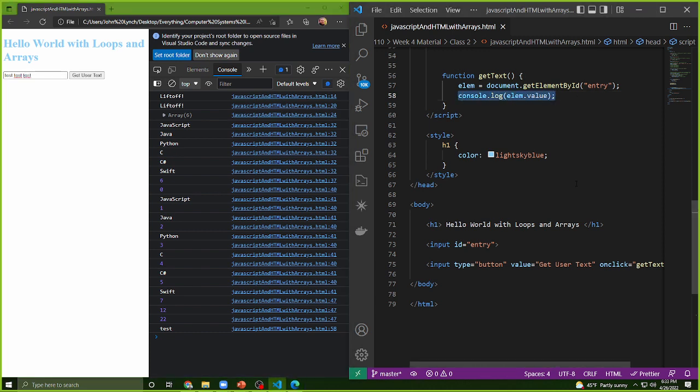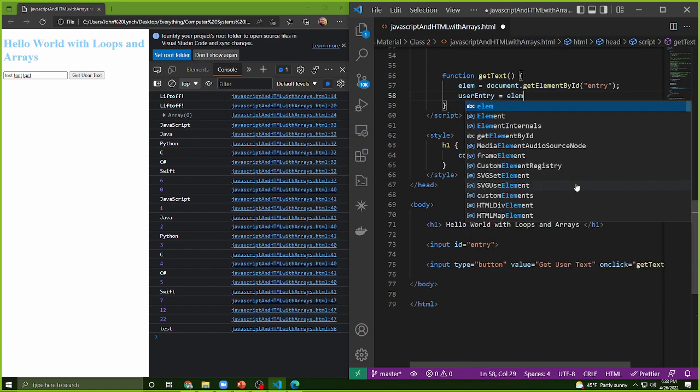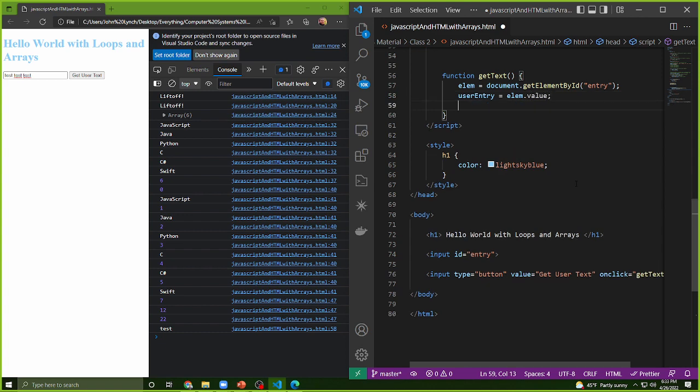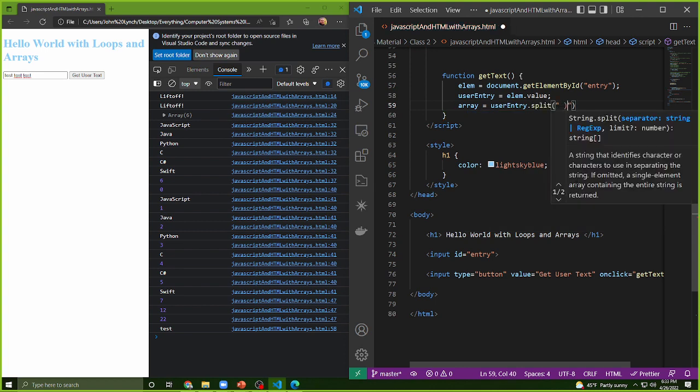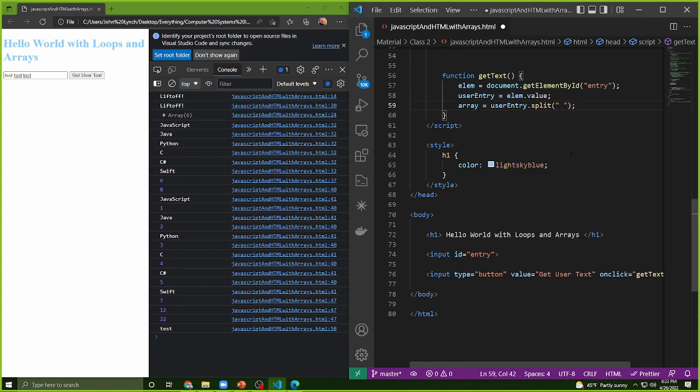So you can say something like user entry is equal to elem.value, and then array is equal to userEntry.split. And as we saw yesterday, we can split by any parameter. This is another example of a parameter for the split method. So that's why you'd want parameters.